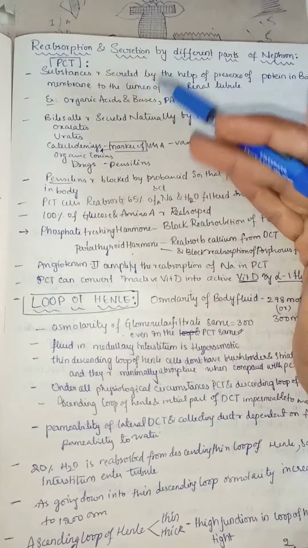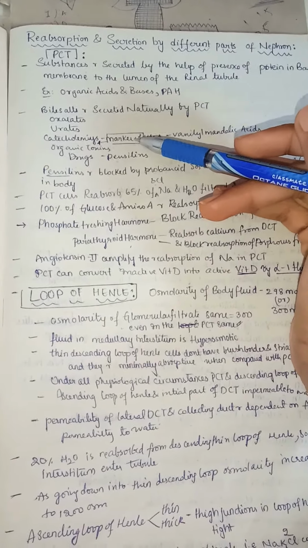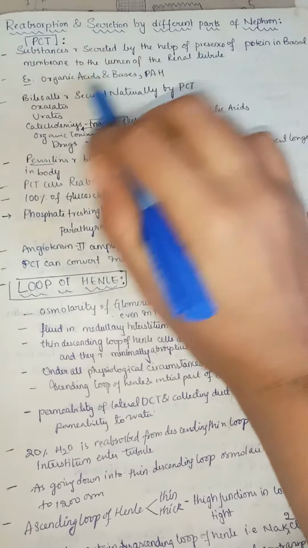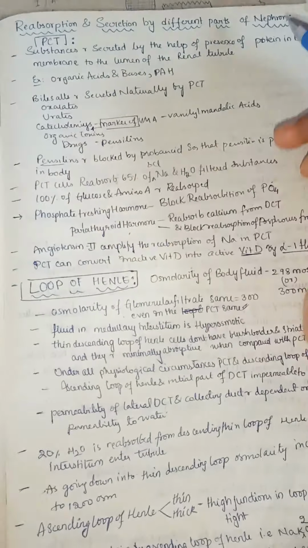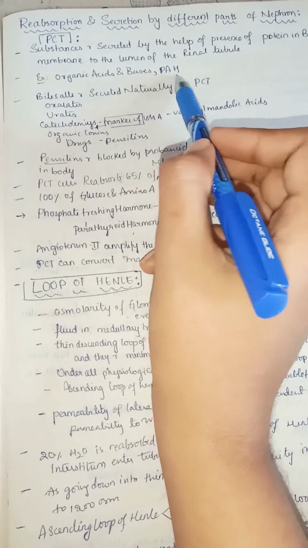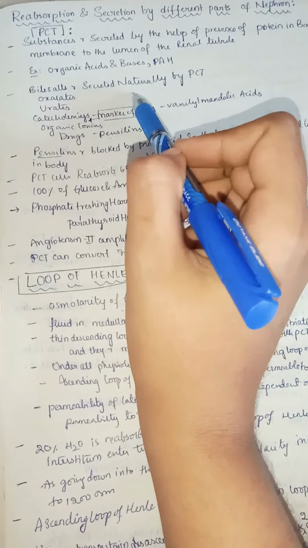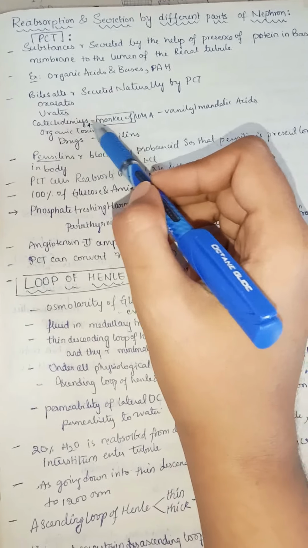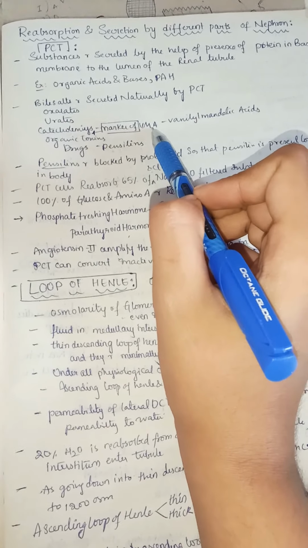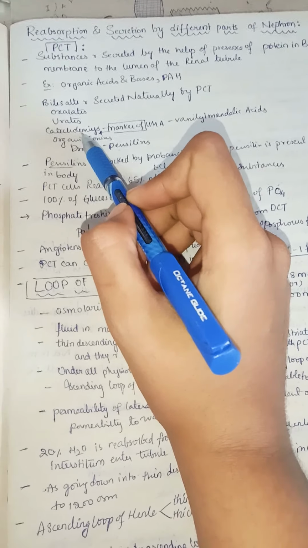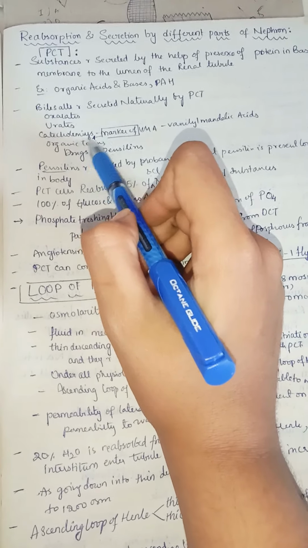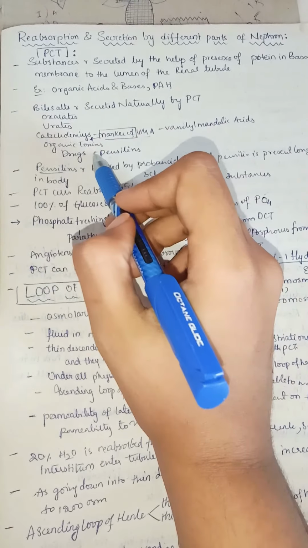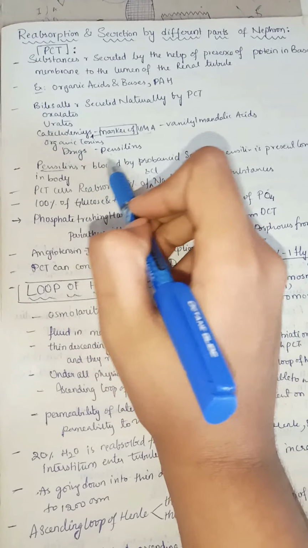So first let us start with PCT. Already we discussed a lot about PCT. Substances are secreted with the help of proteins in the basal membrane into the lumen of the renal tubule. Examples: organic acids, bases, PAH. Bile salts are secreted naturally by PCT, also oxalates, urates, catecholamines, which is a marker of, yes, a disease where catecholamines are very much increased. So the metabolite is increased in urine, that is mandelic acid. These are organic toxins, drugs, penicillins.